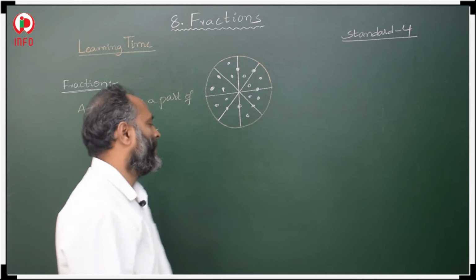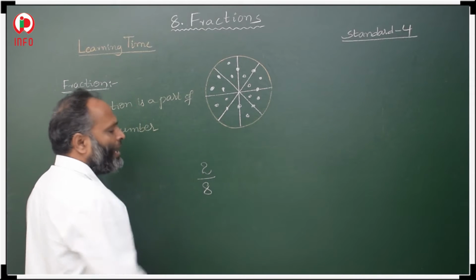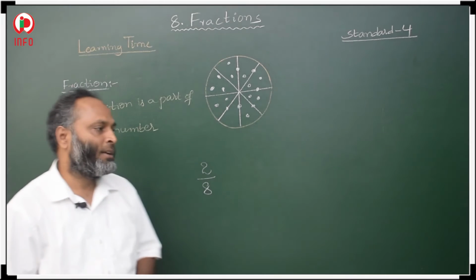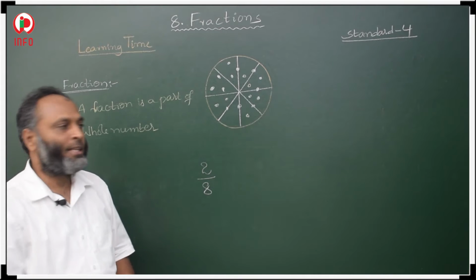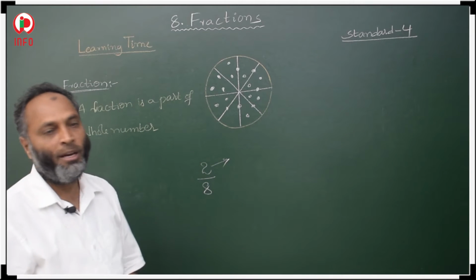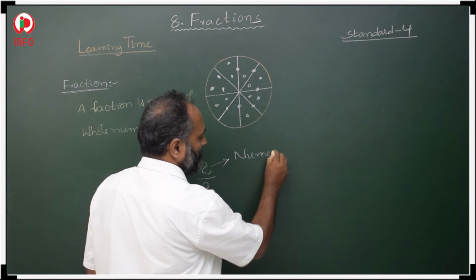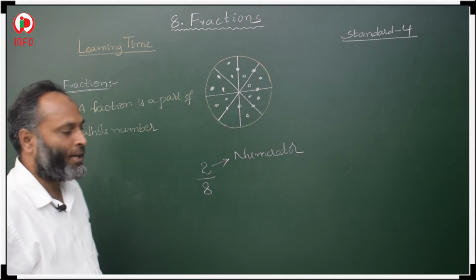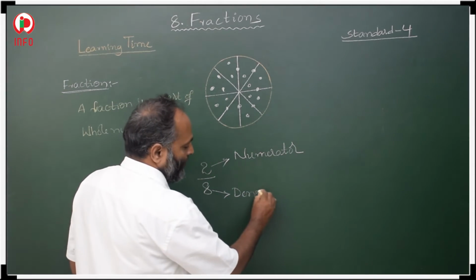If I represent it like this, 2 by 8, what does this 2 by 8 mean? How do we read this? 2 divided by 8, 2 by 8. The upper number is called the numerator. This is the numerator, and this lower number is called the denominator.